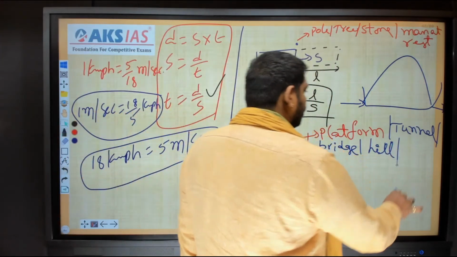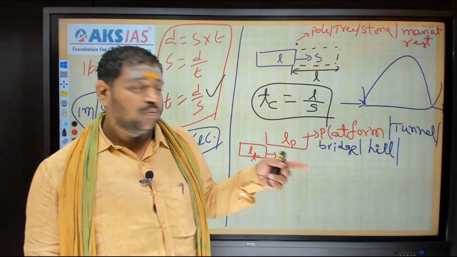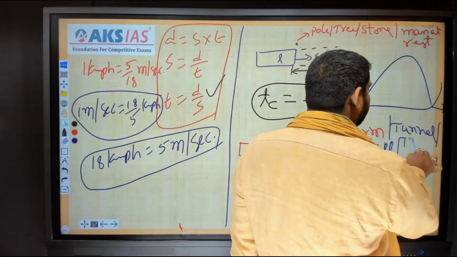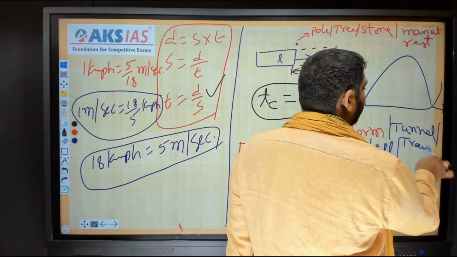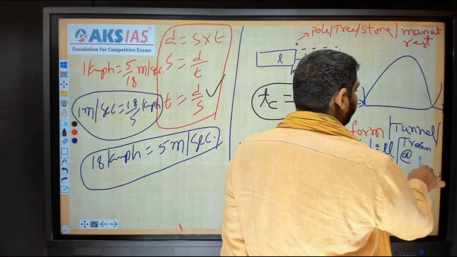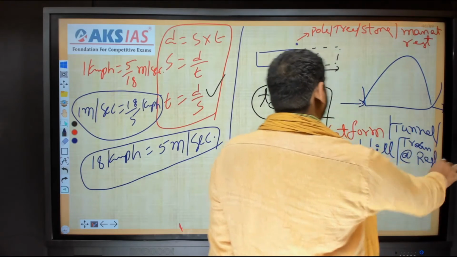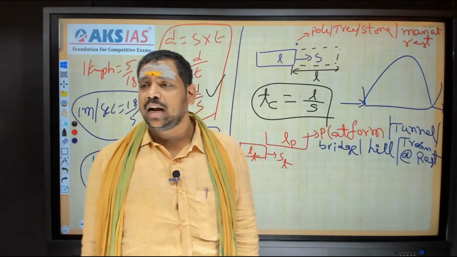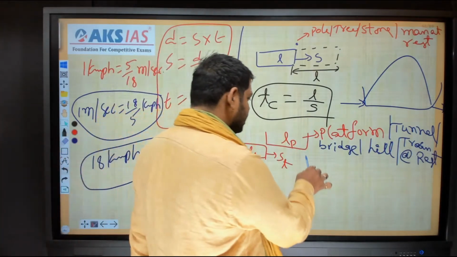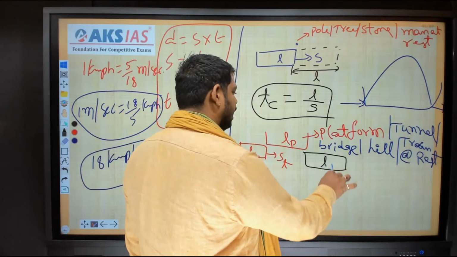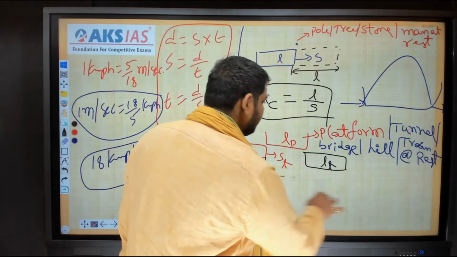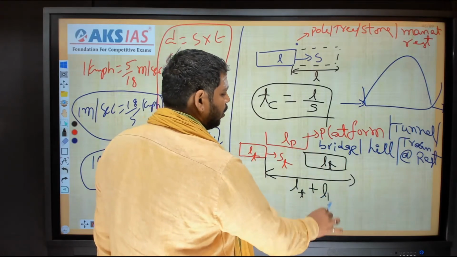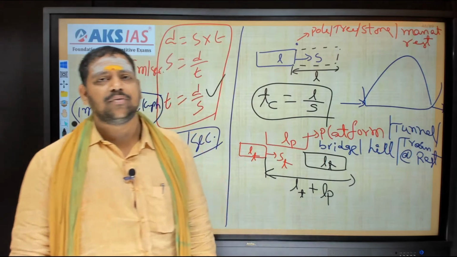A train may move, but a platform will never move, right? That's why here I can write train at rest also. Its length is LP. Crossing means the train should reach like this, and that is nothing but LT. So the distance it has covered is nothing but LP plus LT, or LT plus LP.